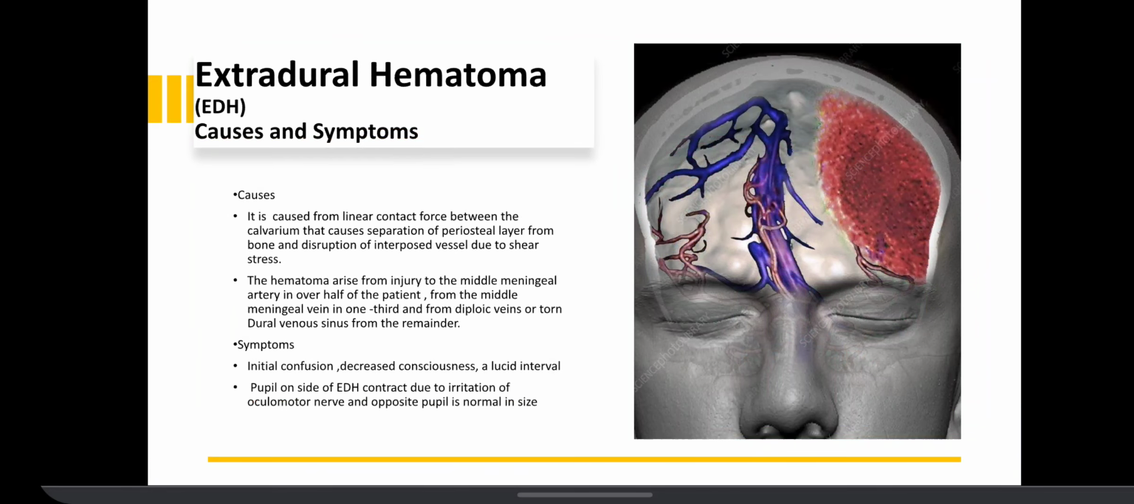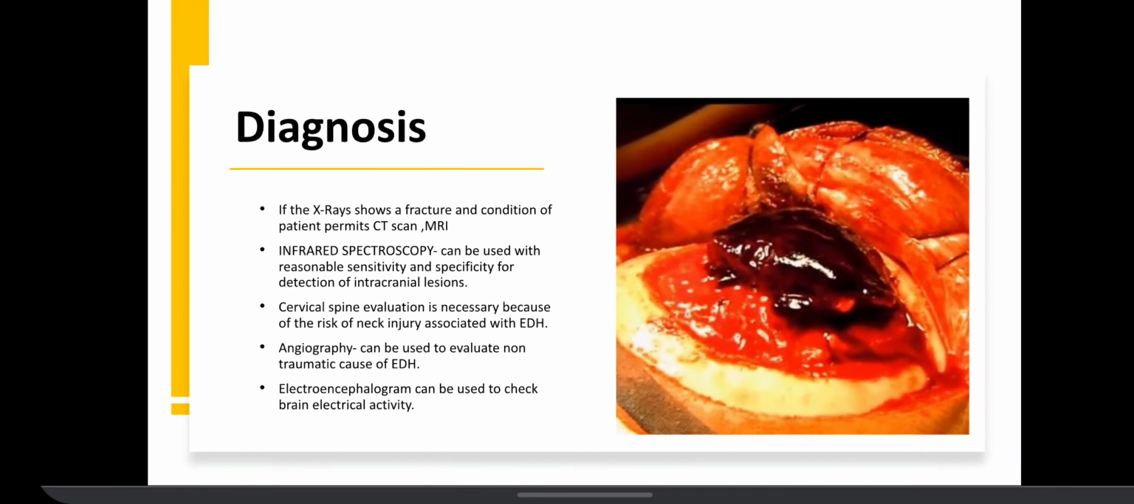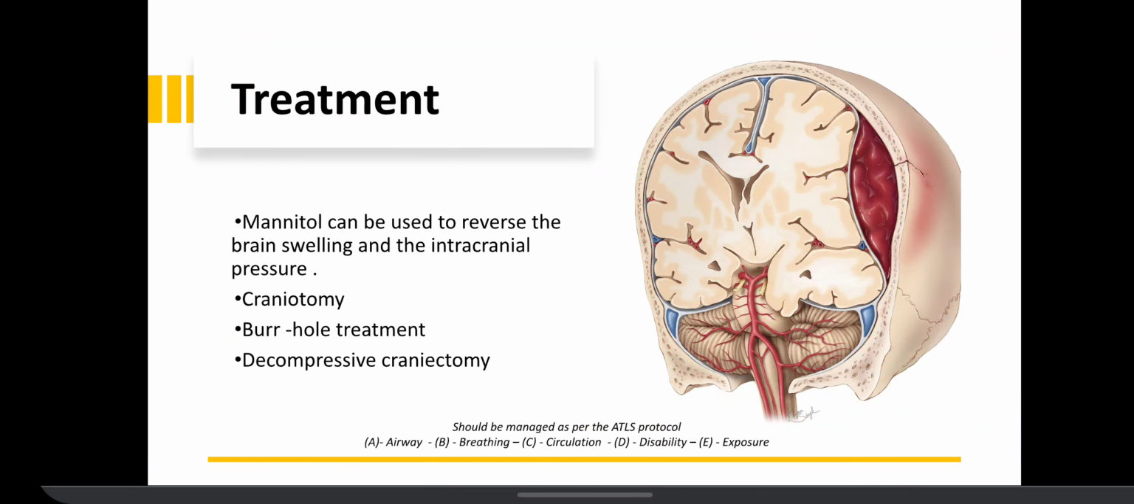Causes: it is caused by a linear contact force on the calvarium that causes separation of the periosteal layer from the bone and disruption of the interposed vessel due to shear stress. Diagnosis includes CT scan, MRI, infrared spectroscopy, cervical spine evaluation, or angiography. Treatment: mannitol can be used to reverse brain swelling and intracranial pressure, craniotomy, burr hole treatment, and decompressive craniectomy.